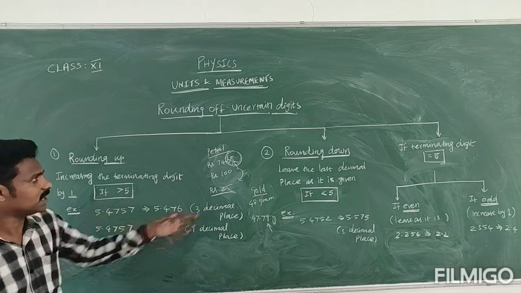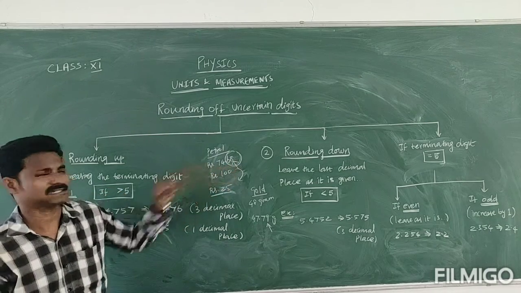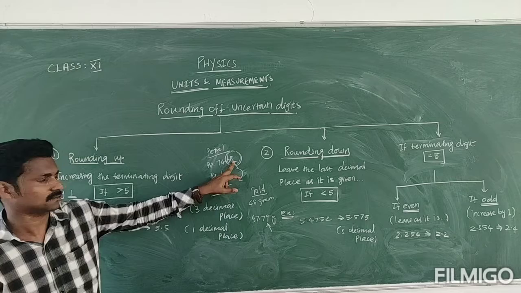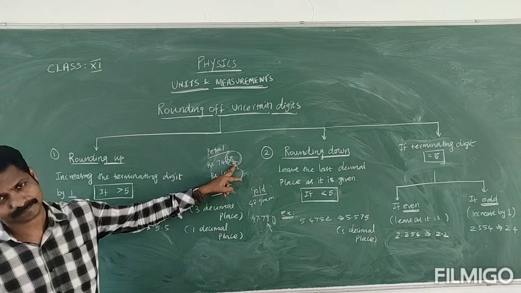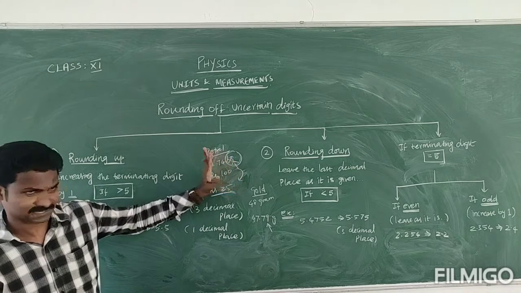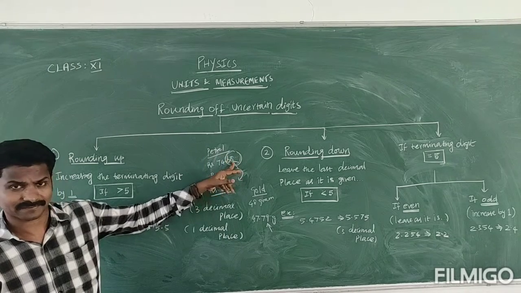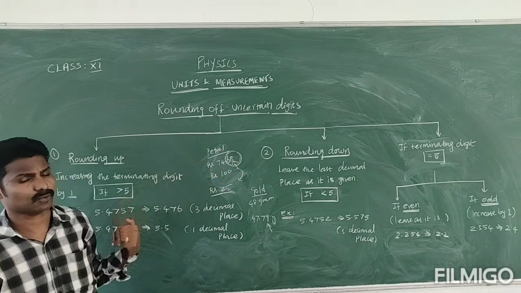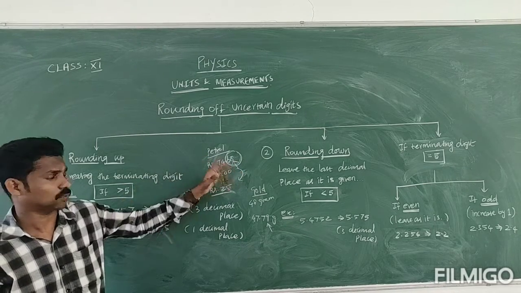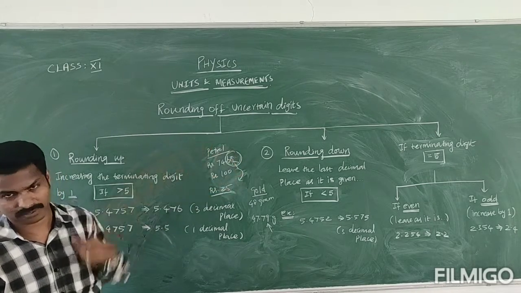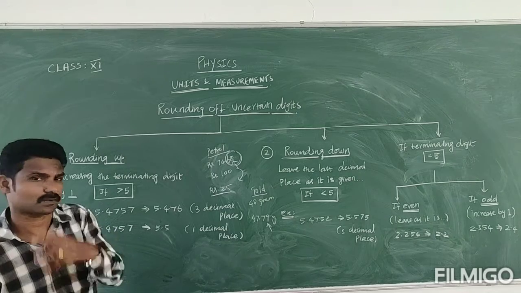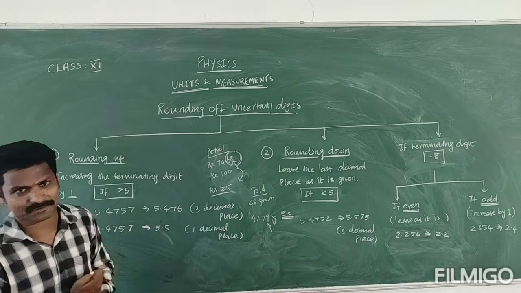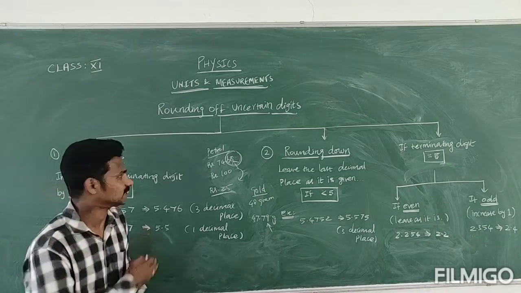Say for example 47.68. I focus on this number 8. This 8 is greater than 5. If it is less than 5, how to round off? If it is more than 5, as 8 is more than 5, how to round off? Or equal to 5, then how to round off? Some procedures like that we are going to study now, one by one.